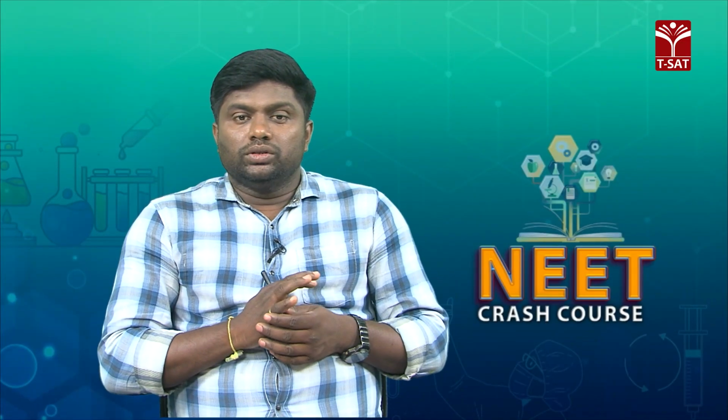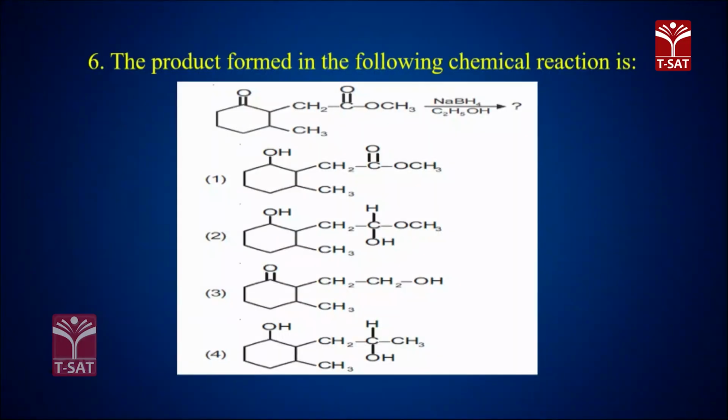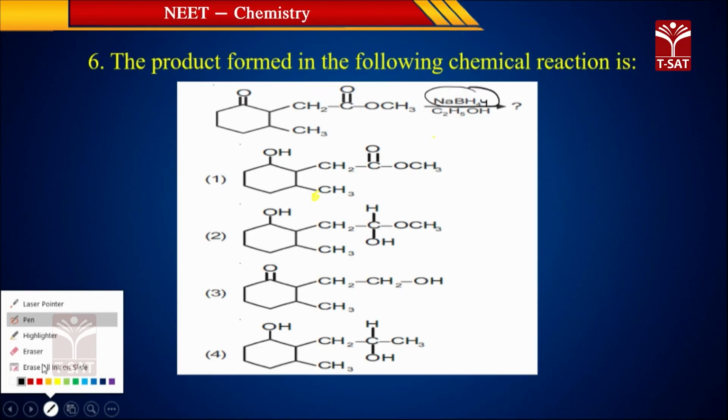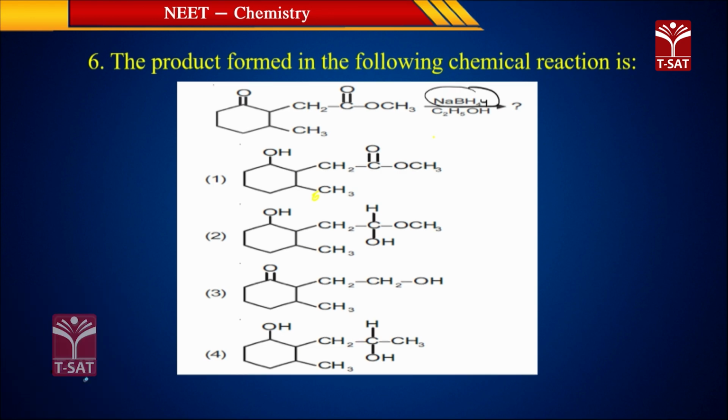And next, coming to the product formed in the following chemical reaction. This reaction is actually from carboxylic acids. What he has given is sodium borohydride, NaBH4. What it will do is very simple: it will convert the carbonyl group into an alcohol group. C double bond O will become C-OH.